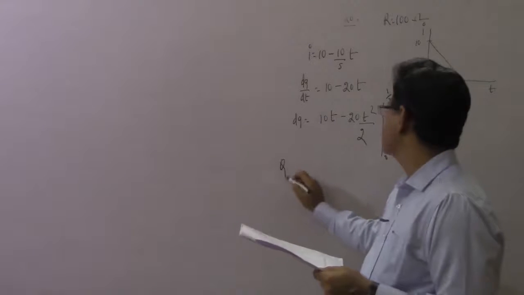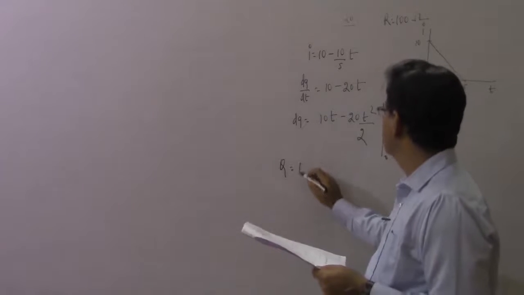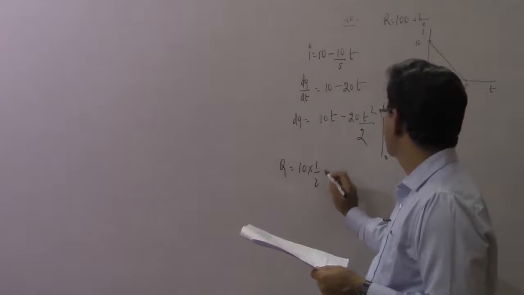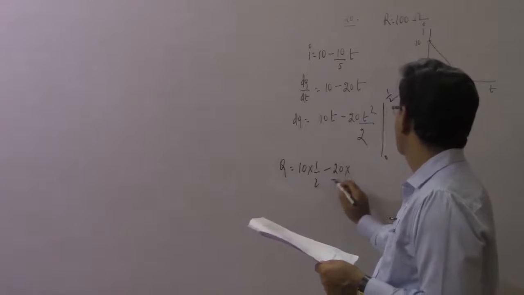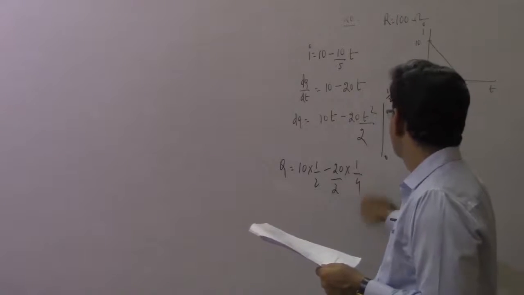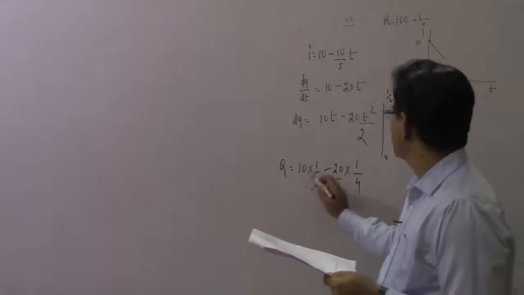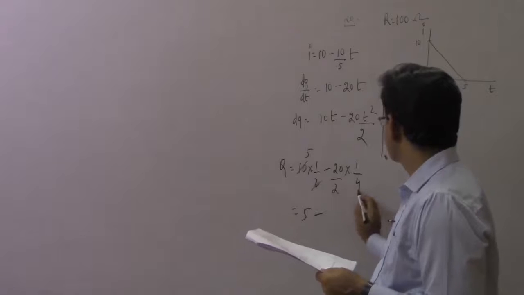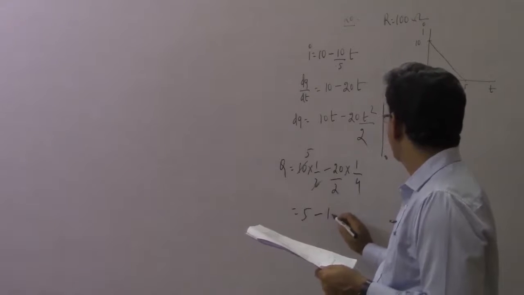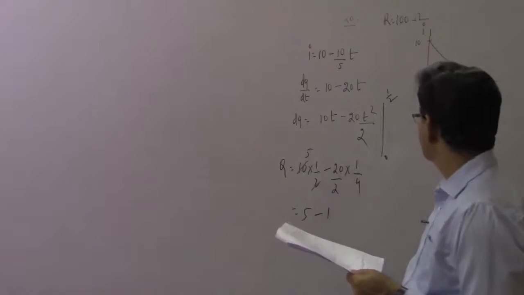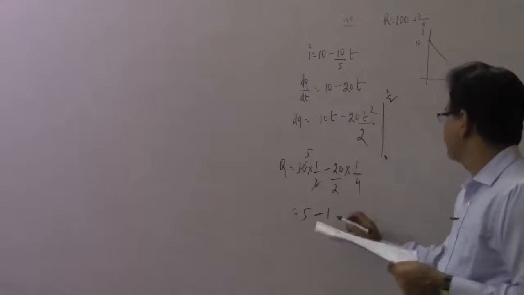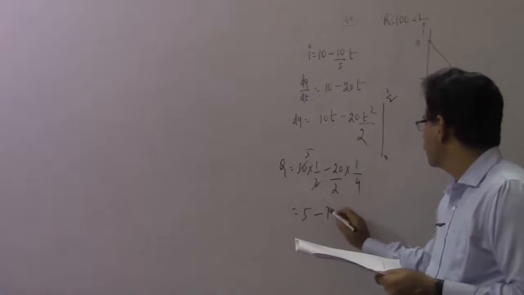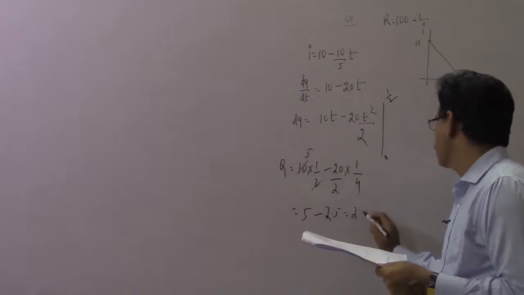So your total charge Q will be equal to 10 into 1 by 2 minus 20 by 2 into 1 by 4. Let us clear this. This is 5 minus 20 by 8, which is 10 by 4, that is 2.5. So this is 2.5.